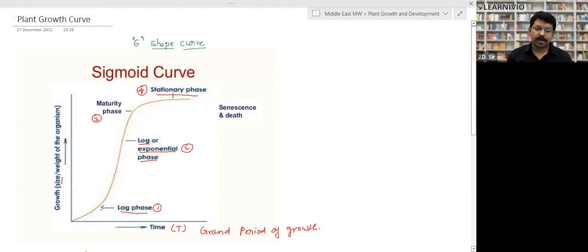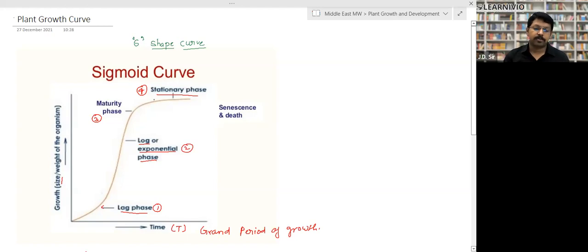After that, when it reaches the young or juvenile stage, it grows very rapidly. In a short time period it starts rapid growth, right? So the graph will be very steep. This is called the exponential phase. When it reaches maturity, deceleration or decline takes place. This is called the maturity phase. After a particular time, the time keeps on increasing, but further growth does not take place. This is called the stationary phase, right?